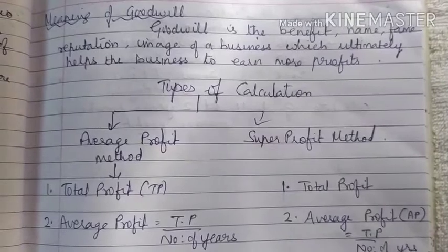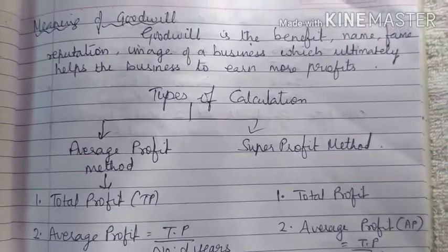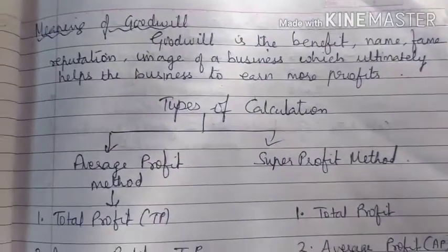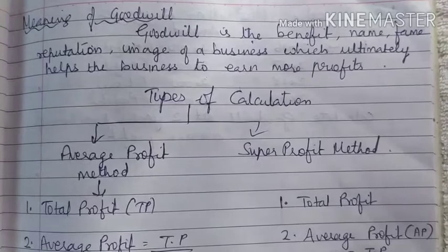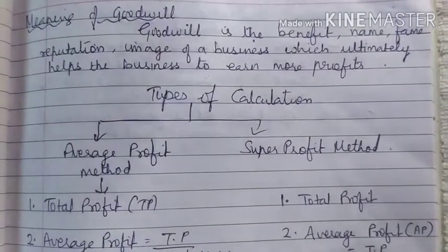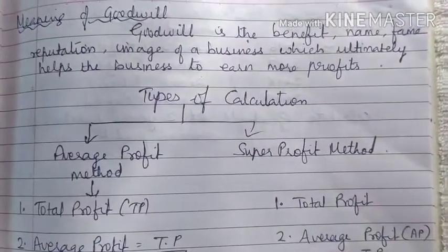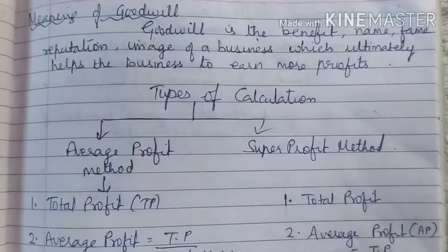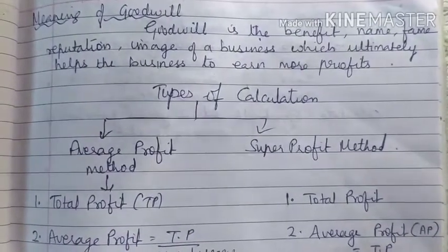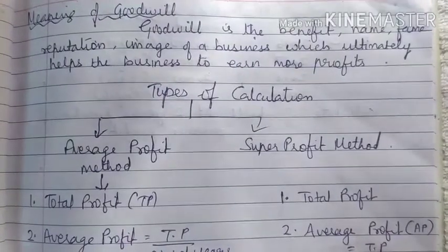For goodwill you are giving some extra money to the organization. When the organization gets this money in the name of goodwill, automatically they can earn more and more profits. So when the new partner is admitted in the business, the new partner has to bring cash for capital, and he or she has to bring cash for the goodwill also.